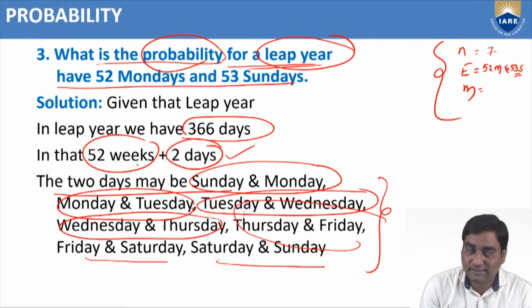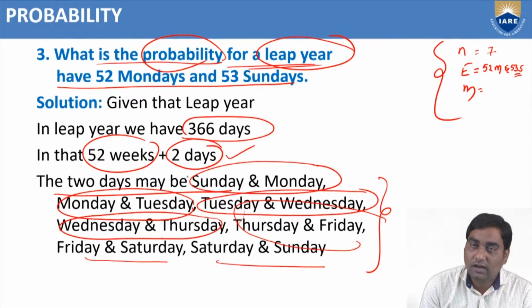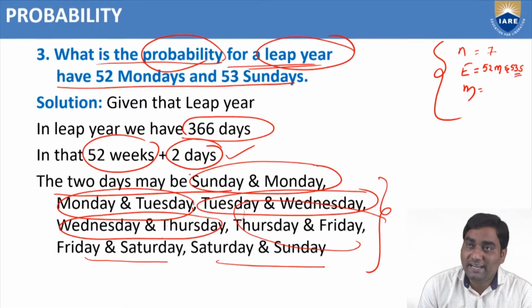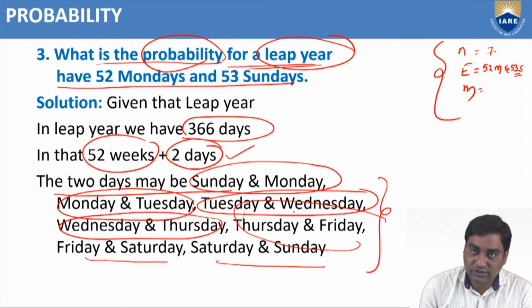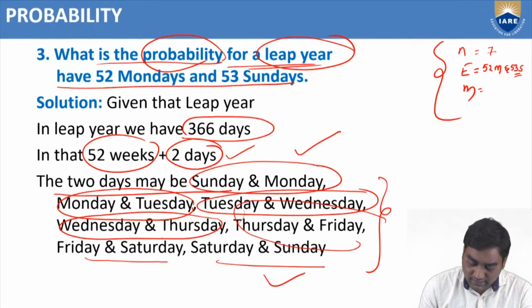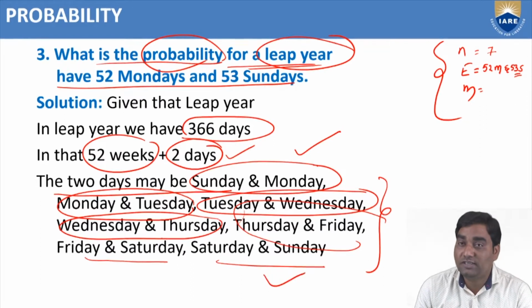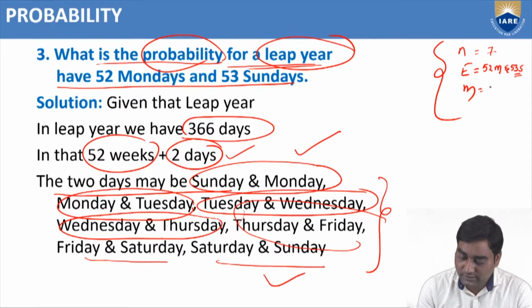So one more Sunday is required from these 7 options. Where is a Sunday out of these 7 options? Here one Sunday, here one Sunday. 2 options are there. Therefore, m equal to 2.